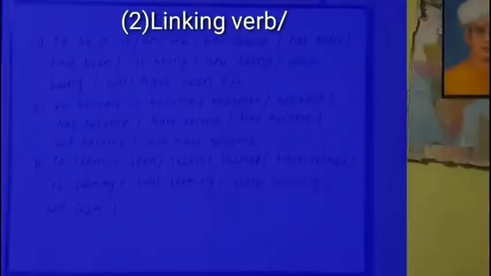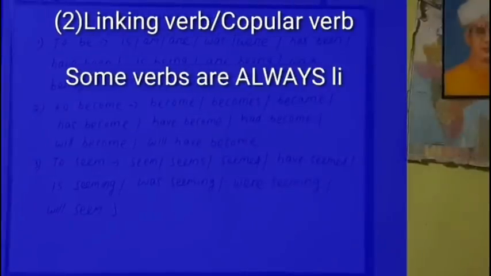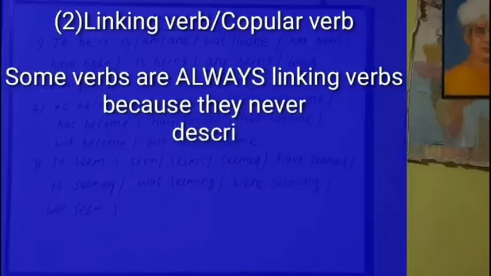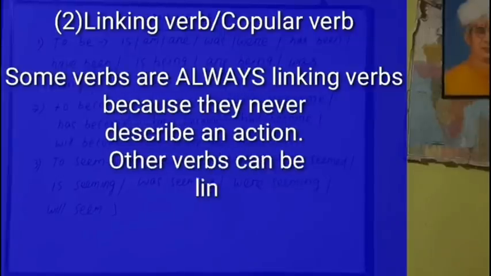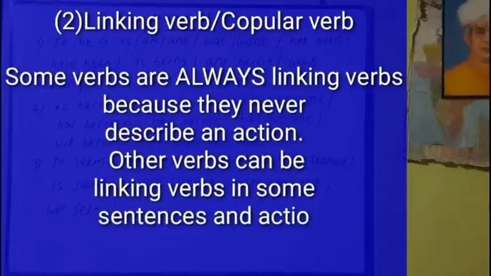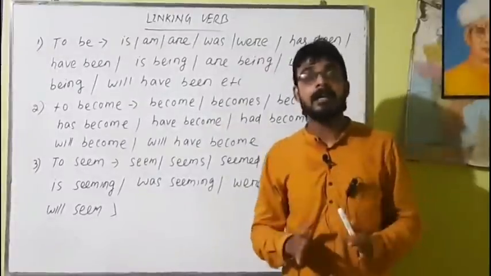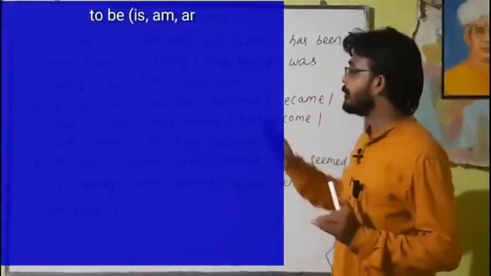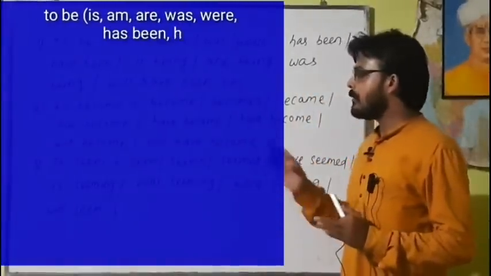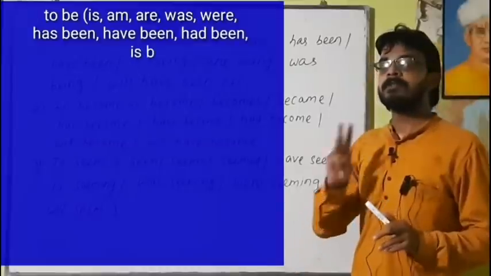Dear students, let's discuss the next part, that is the linking verb, or copular verb, or stative verb. Some verbs are always linking verbs because they never describe an action. They describe a state, which is why we call them linking verbs. Linking verbs are basically divided into three categories: to be, to become, to seem.